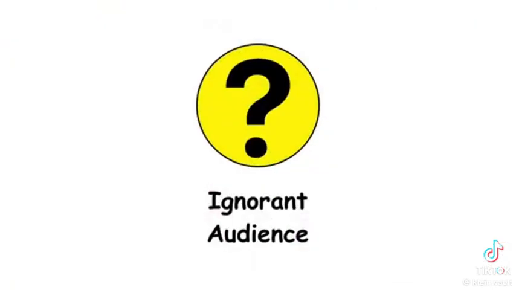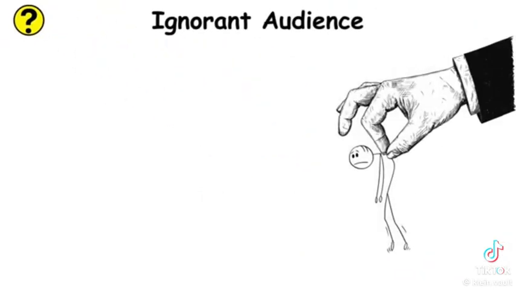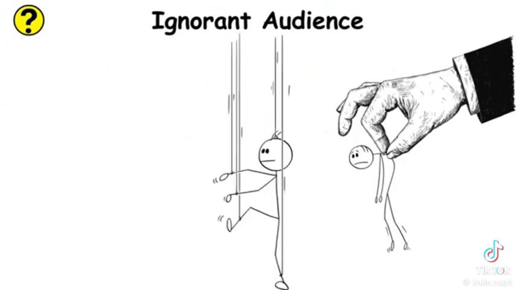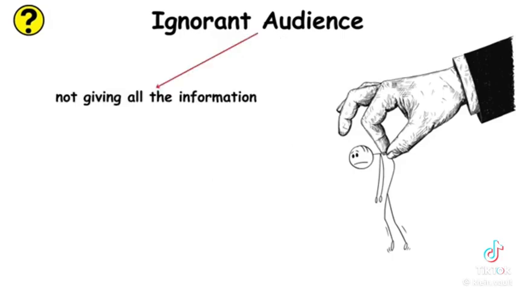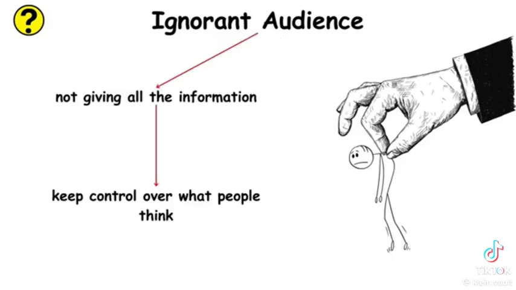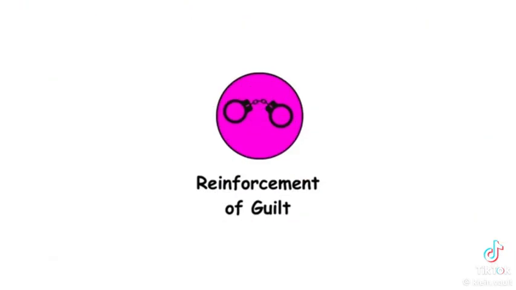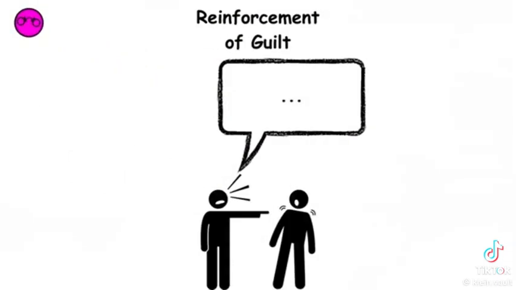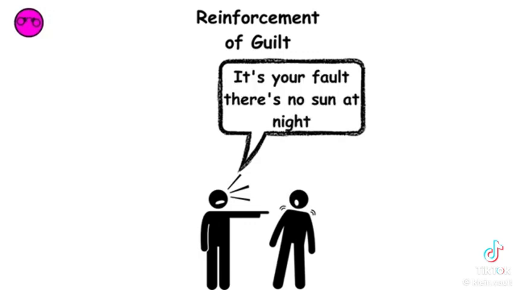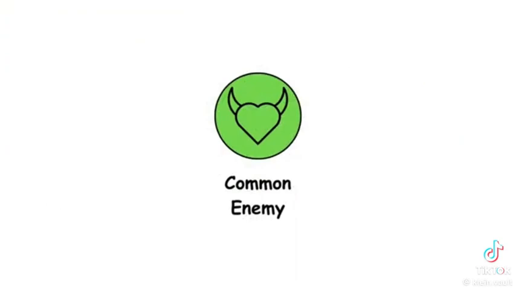Ignorant and complacent audience manipulation involves manipulating a group of people who don't question things easily. For instance, not giving all the information to keep control over what people think. Reinforcement of guilt makes people believe that problems stem from themselves. For example, blaming someone for things that are out of their control.